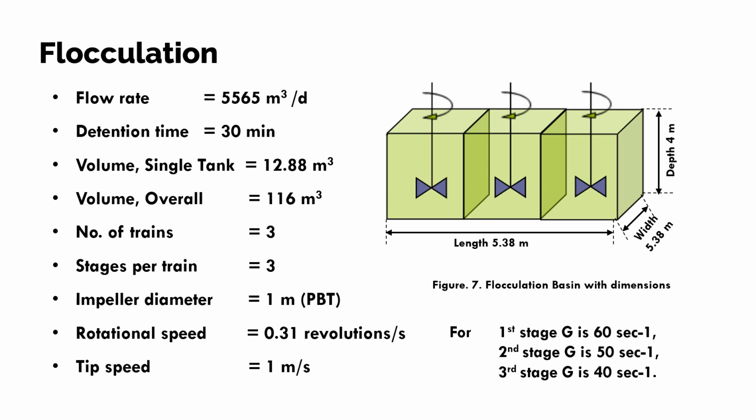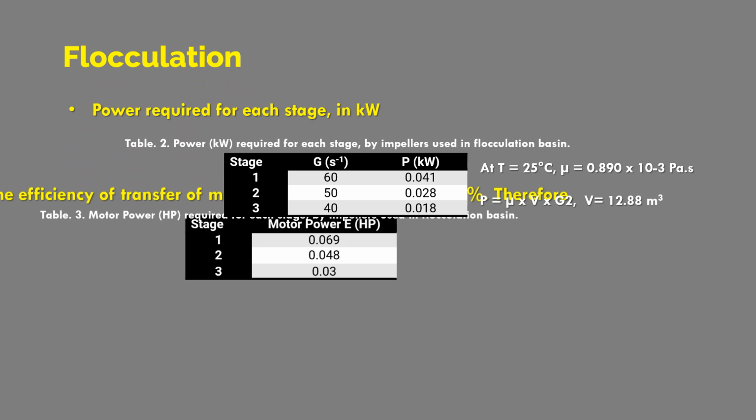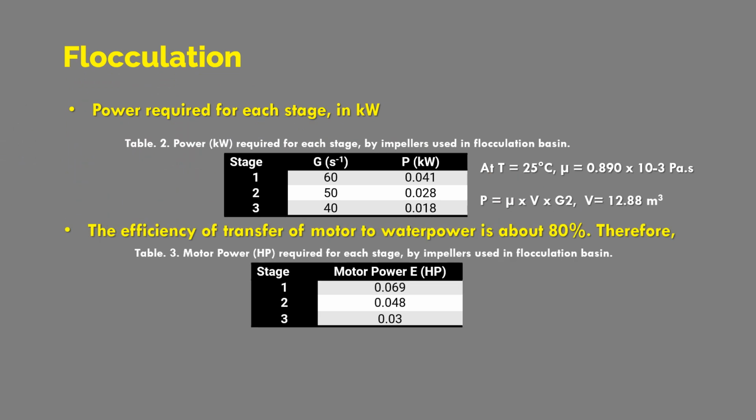We have different values of G here. Now you can see here the power required for each stage in kW. And if the efficiency of the motor is about 80%, then you can see here the different values of motor power.